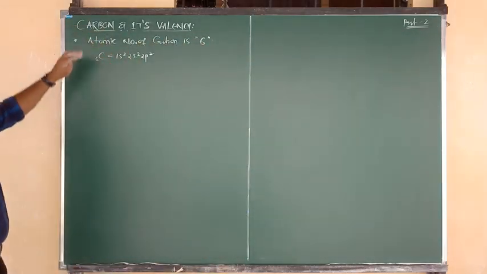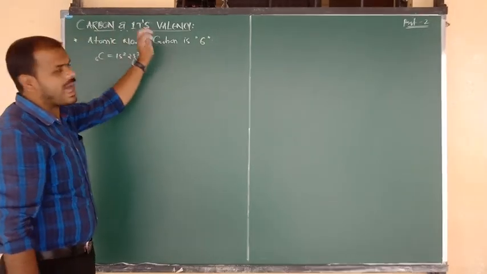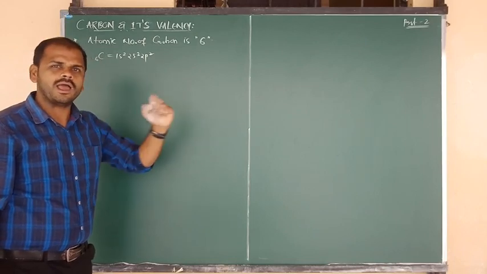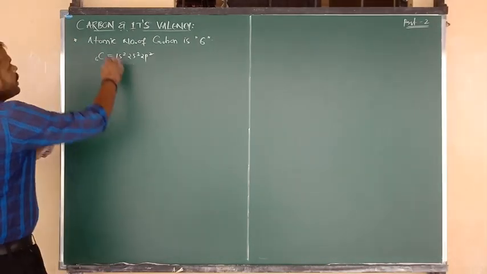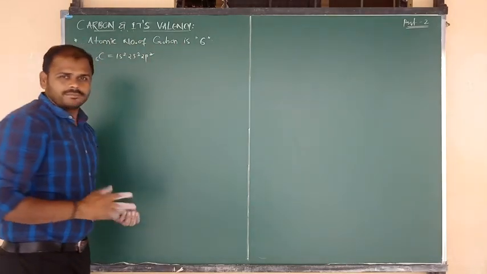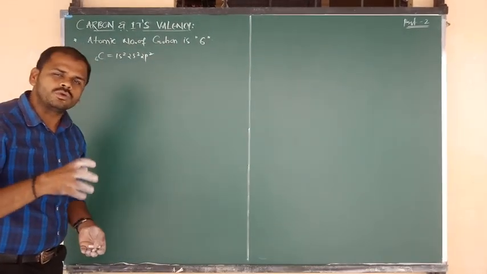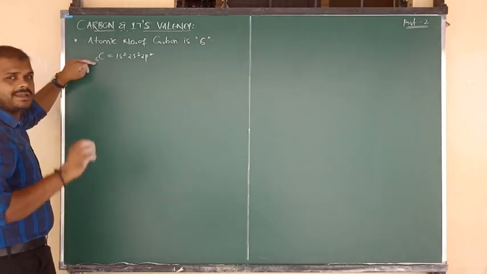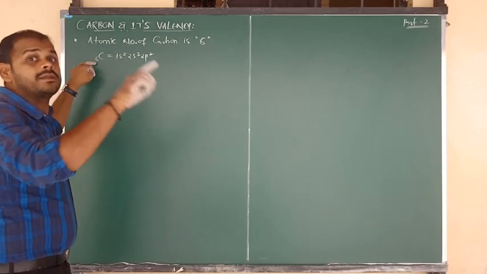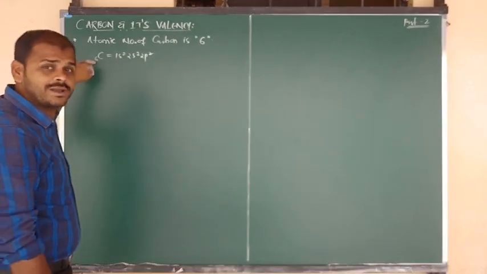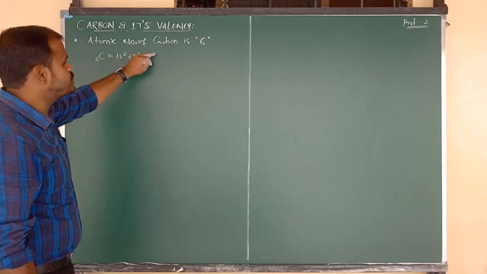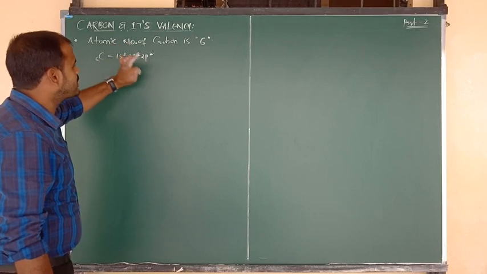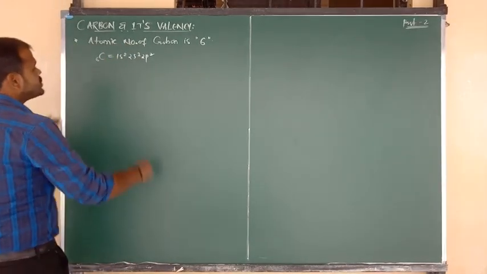So in the second part, the first topic is carbon and its valency. Very interesting. Listen carefully. What is the atomic number of carbon? That is equal to 6. And due to that, we can write the electronic configuration. Atomic number 6 means it contains 6 electrons. How are the 6 electrons distributed? 1s2, 2s2, 2p2. 2 electrons are present in 1s, 2 electrons in 2s, and 2 electrons in 2p.